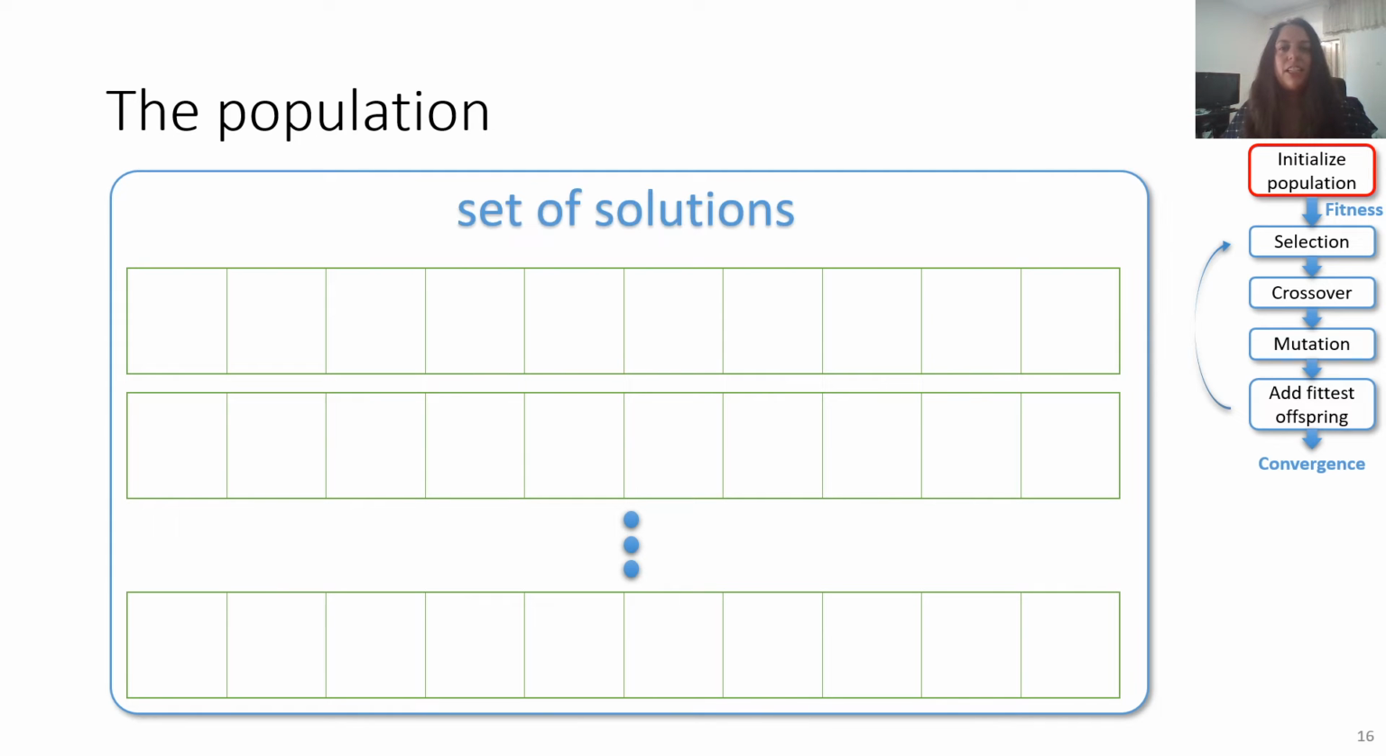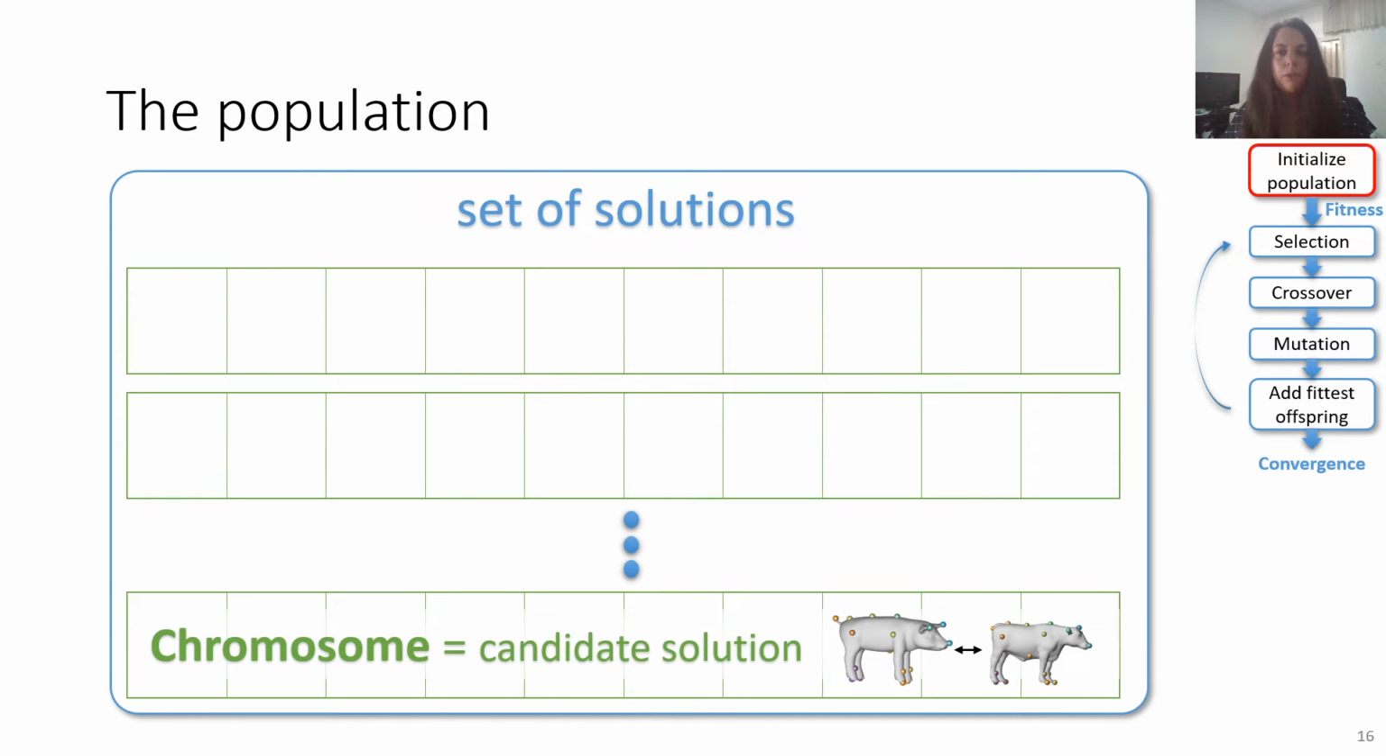Our population is a set of candidate solutions. Each solution is called a chromosome and represents a partial permutation, for example, the one we see here. Each chromosome is composed of genes, where each gene represents the match of a pair of landmarks, for example, the match of the landmarks on the nose.